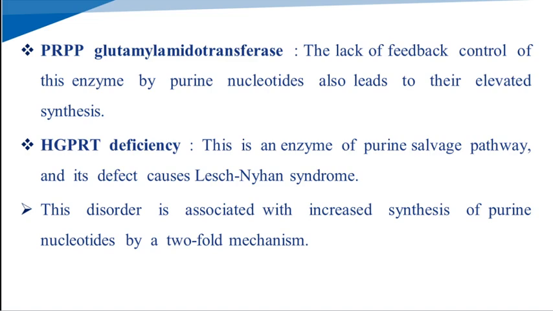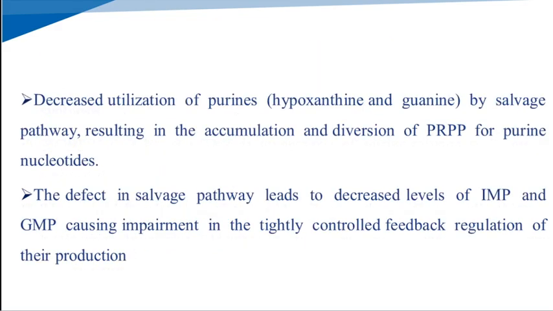So, the PRPP synthetase enzyme, the PRPP glutamyl aminotransferase enzyme, and the HGPRT enzyme deficiency. There is decreased utilization of the purines like hypoxanthine and guanine by the salvage pathway, resulting in the accumulation of purines and the diversion of PRPP for purine nucleotide synthesis.